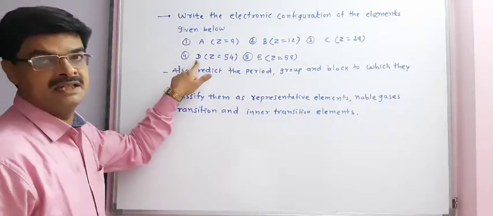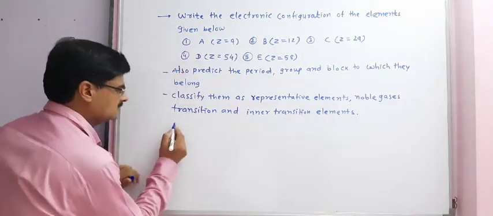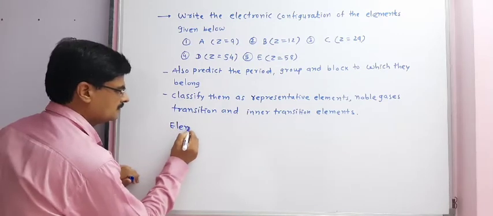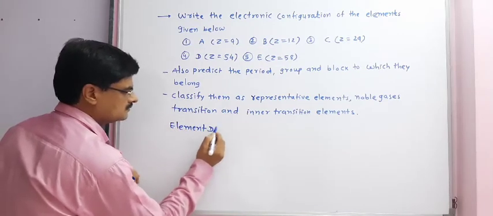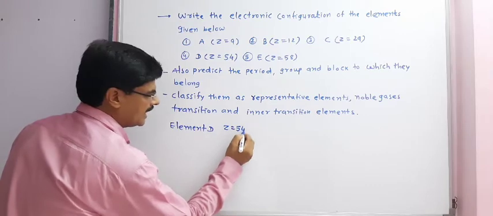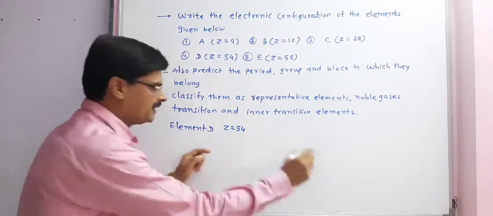For element D, Z is equal to 54. Atomic number Z is equal to 54.